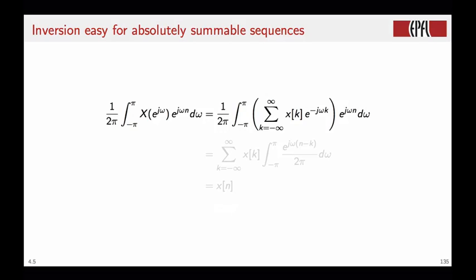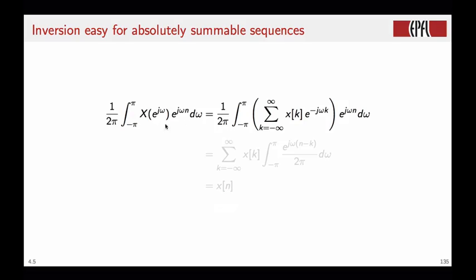Similarly, we can invert the DTFT very easily if we assume absolute summability of the underlying sequence. As we showed in the previous module, the inversion formula is 1 over 2 pi times the integral between minus pi and pi of the DTFT times e to the j omega n d omega.